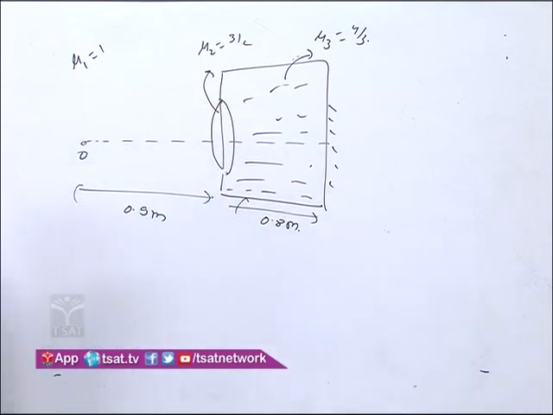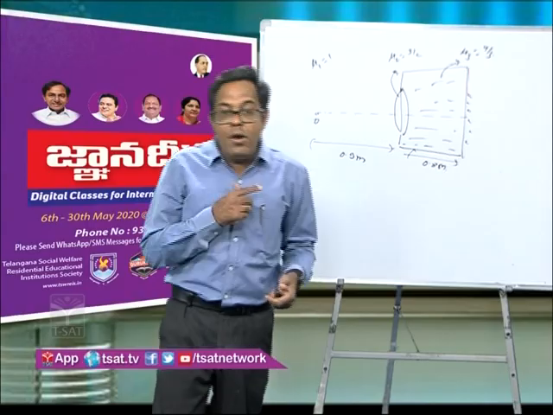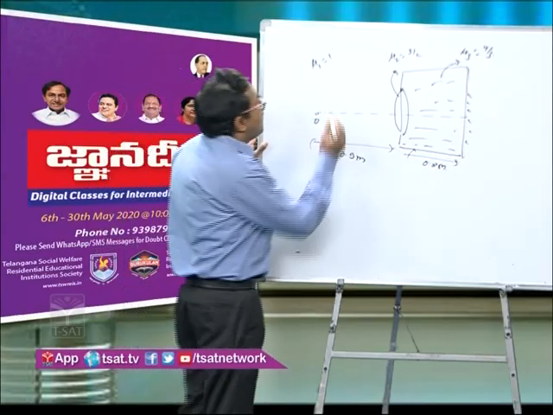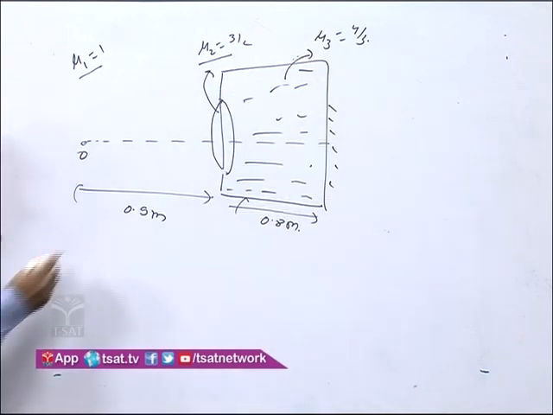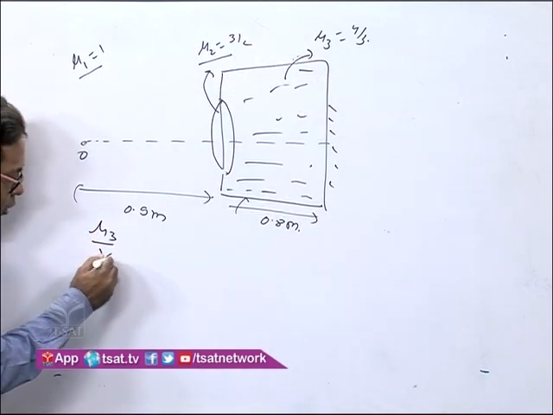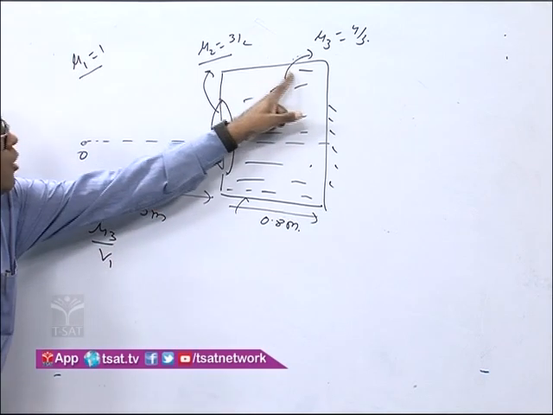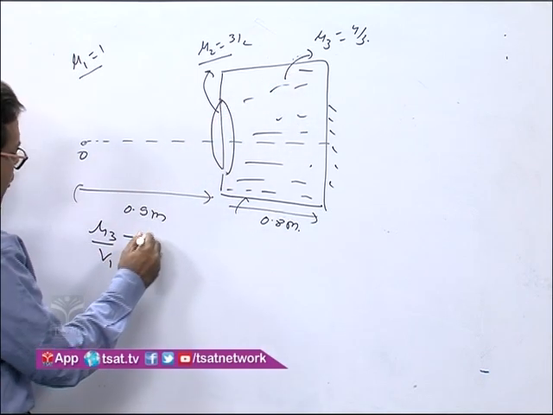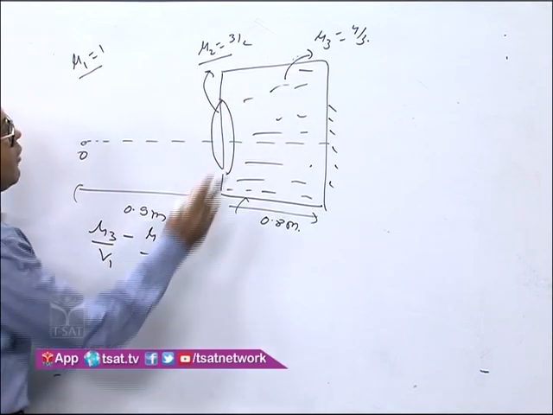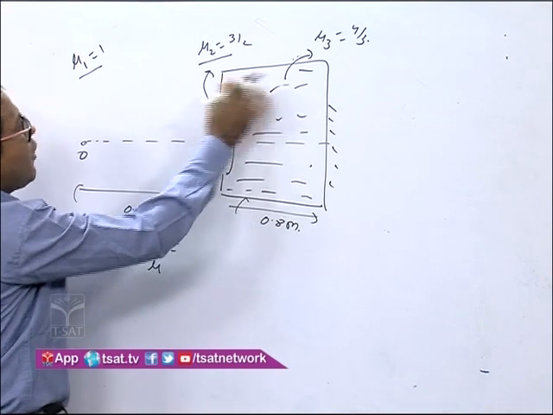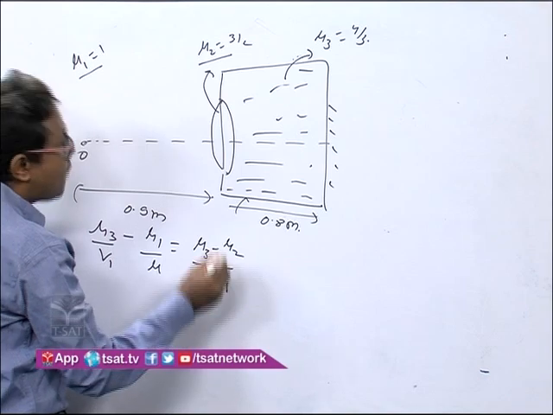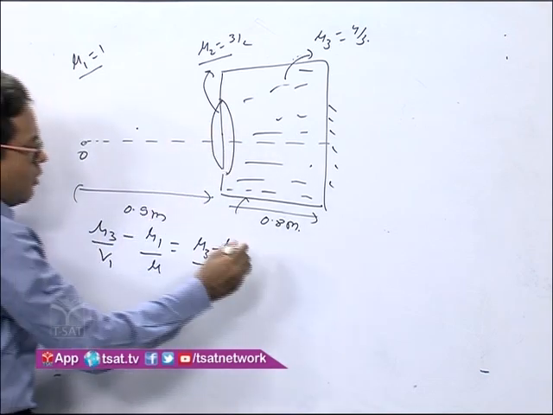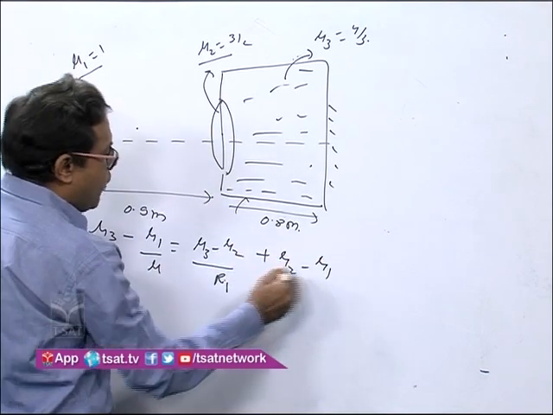Now we know the concept. When the lens is placed in two different media, what is the case? If this is mu 1, this is mu 2, this is mu 3, then mu 3 by V1, because that won't be the final image, minus mu 1 by U is equal to, starting from left to right, mu 3 minus mu 2 by R1, then from here to here, mu 2 minus mu 1 by R2.